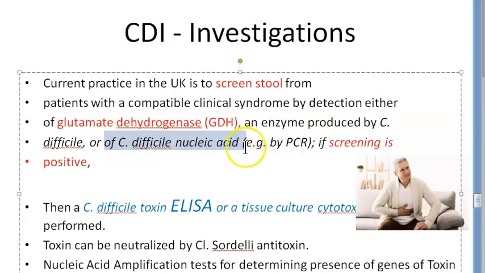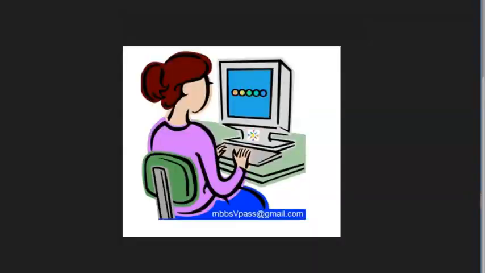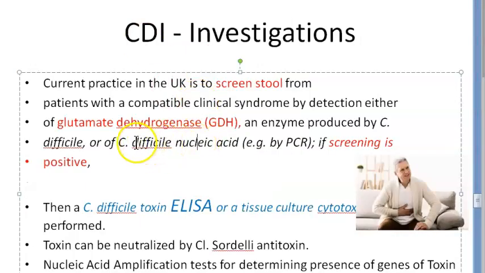Or if they can detect the nucleic acid of the bacteria itself, then they can think. But I think they'll also have to go with the symptoms of the person, because I may have the bacteria and that bacteria may be present in my poop. You understood, right, people? So anyways, we're still going behind the presence of the bacteria as a screening test.